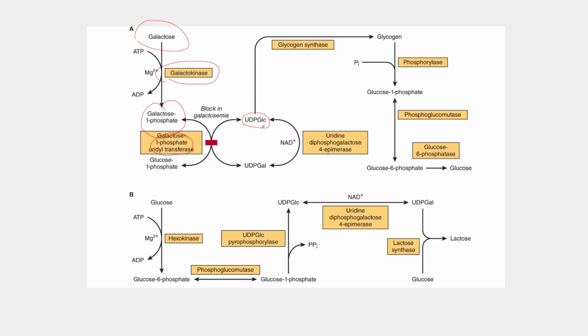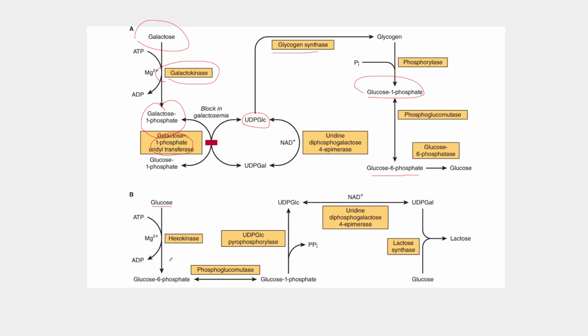This metabolic conversion can subsequently use the UDP glucose for glycogen synthesis, as we've seen previously, or it can be converted directly into glucose 1-phosphate, which can then be converted back to glucose 6-phosphate, where it can enter the glycolytic pathway. In this panel below, you can see how the metabolism of galactose parallels that of glucose, where glucose again